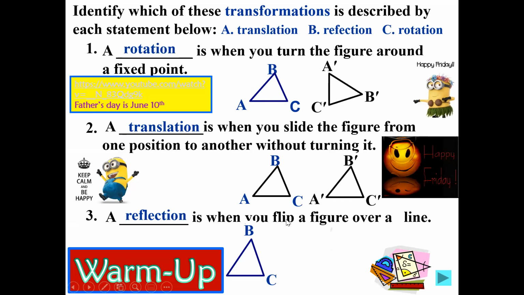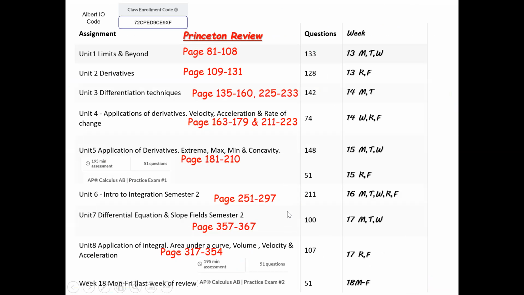All right, let's go ahead and get started for today's stuff. As you guys know, this is our last week before your AP exam for 2021. Your focus for this week is going to be on the last practice exam, practice test exam 2. It's 51 questions on Albert IO, so make sure you are completing this by Sunday of week 18.